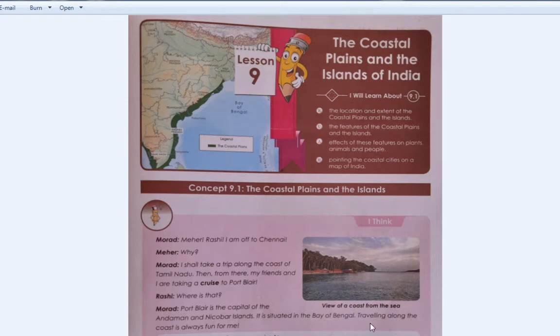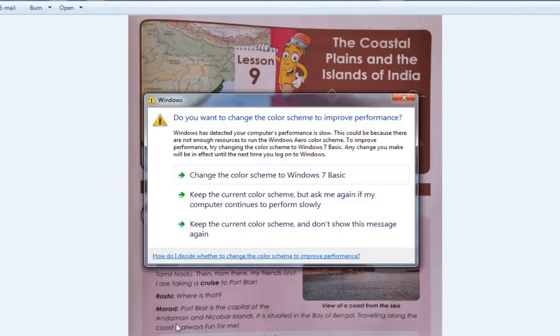Then, "Traveling along the coast is always fun for me." Traveling along the coast is always fun for him. Do you enjoy a trip on the coast?